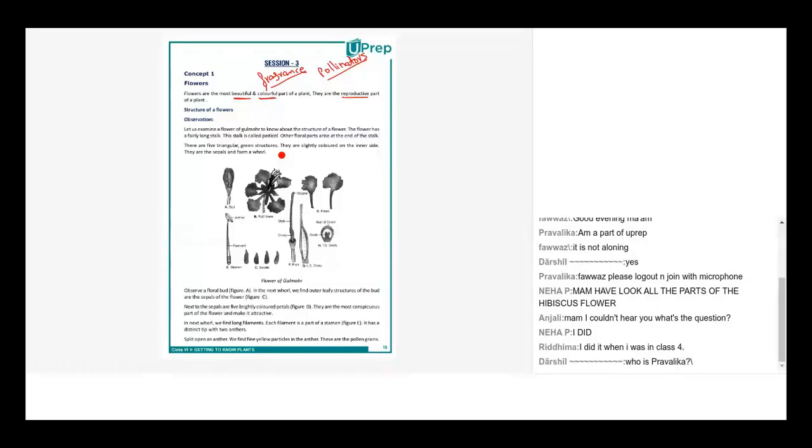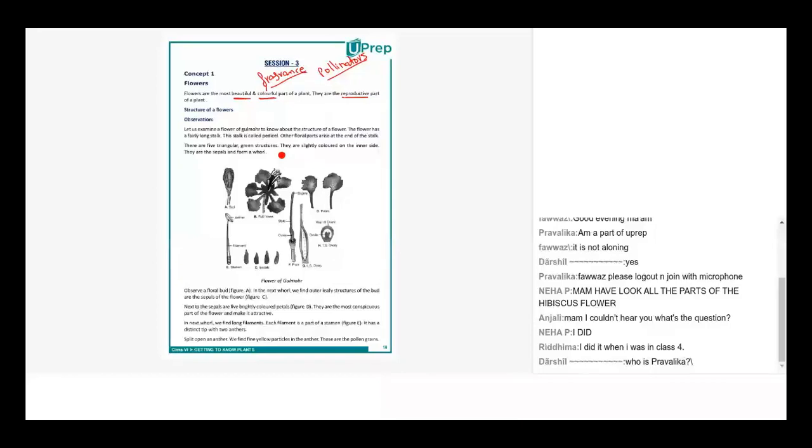Because all of it starts from the flower. Very good. Because the entire process starts from the flower. All the reproductive parts are there within the flower. It's not there in the leaf, not in the stem, not in the roots, but only in the flower.